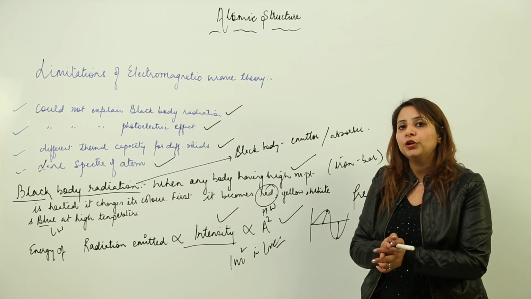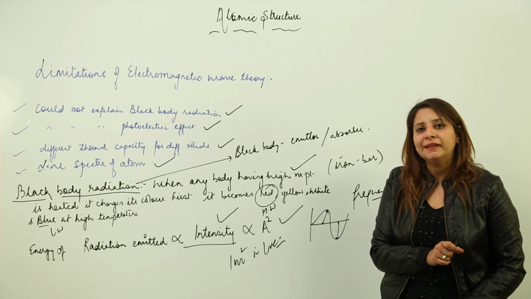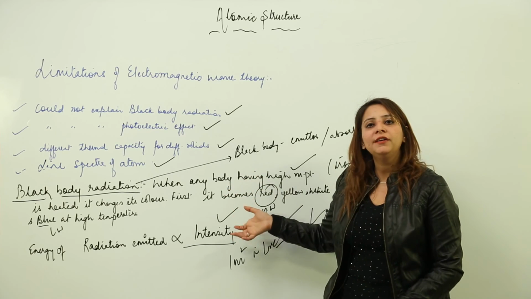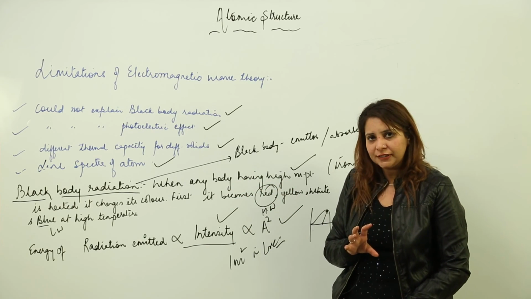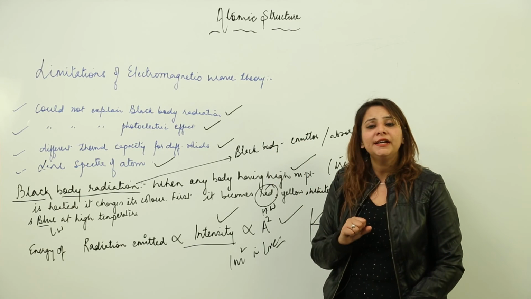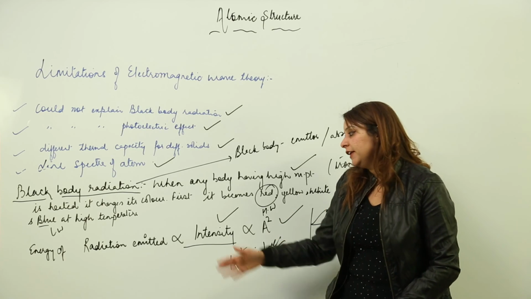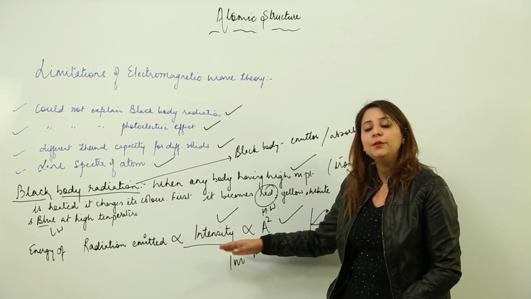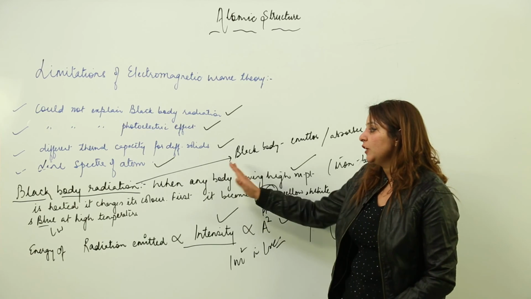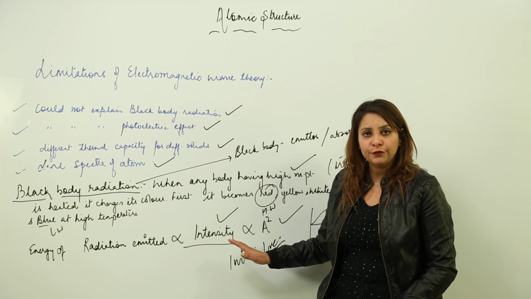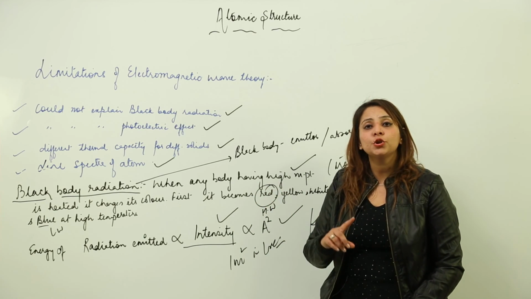So till this time, just make yourself familiar with the black body. If you get a question like this, you need to write that when any body with a higher melting point is heated, this color change is observed with increase in temperature. But according to electromagnetic wave theory, there is a continuous generation of energy, right? So the energy depends upon the intensity, which in turn depends upon the amplitude. If we try to explain this on the basis of electromagnetic wave theory, the intensity may increase or decrease, but the frequency should remain the same.